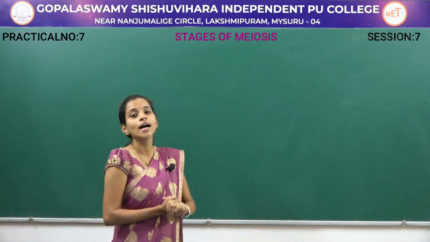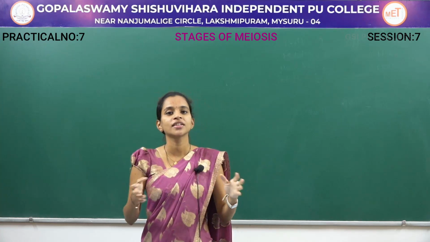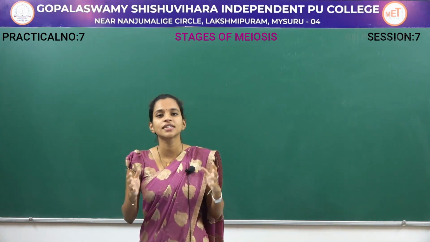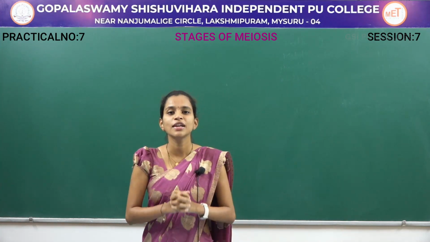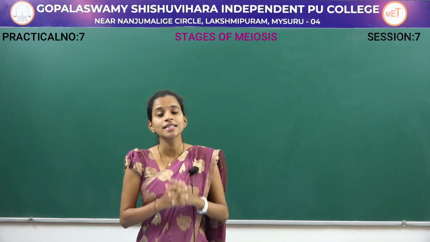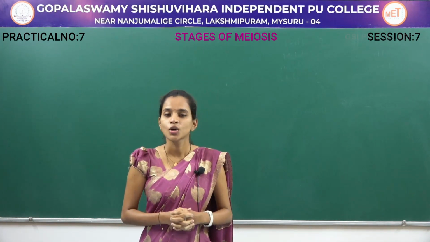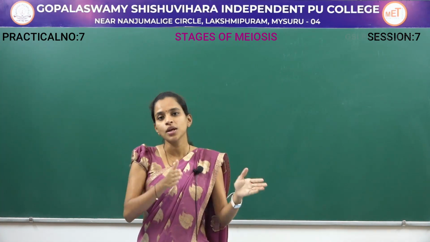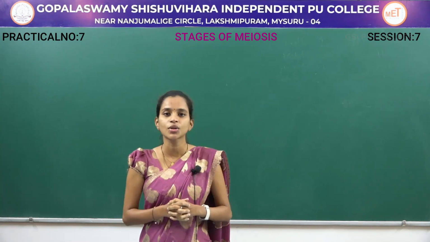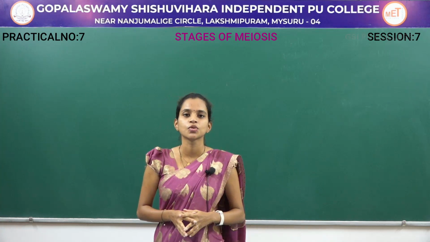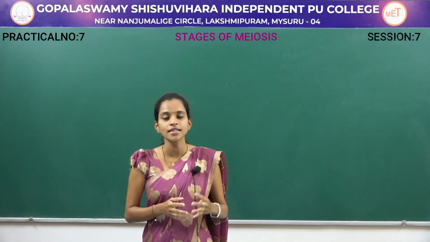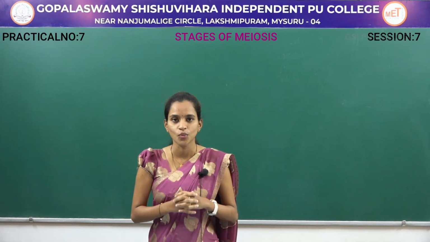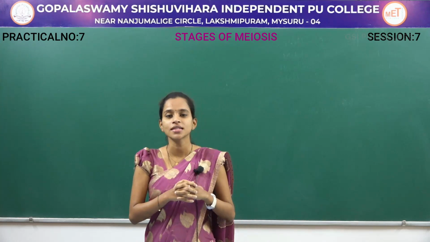After telophase 2 comes the cytokinesis, when after the division of the nucleus, cytoplasmic division also takes place, and after the cytokinesis there will be 4 properly formed daughter cells. Each daughter cell will have a haploid set of chromosomes. So, in meiosis 2 there is no further reduction of chromosomes; only in meiosis 1 there is reduction of the chromosomes. By the end of this meiosis process, there will be production of 4 daughter cells which will develop further into gametes, and each will have a haploid set of chromosomes. So, that is about the meiosis process.